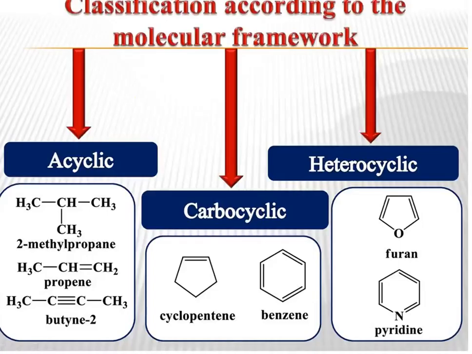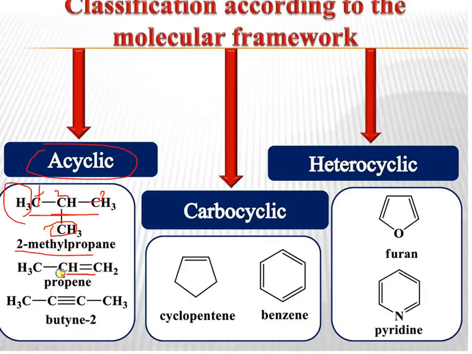When classified according to the molecular framework, these are divided into 6 parts. The first one is acyclic organic compounds, which mainly contain hydrogen and carbon atoms. An example is 2-methyl propane. Propane means 3 carbons: this one is 1, this one is 2 and this one is 3. So this is propane, and the second carbon is substituted with a methyl, so that's why it is 2-methyl propane.